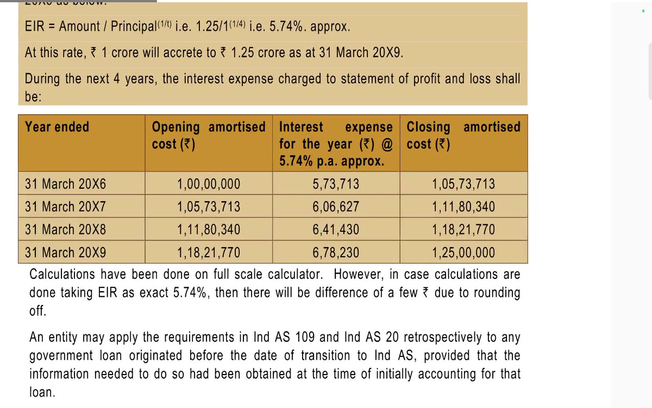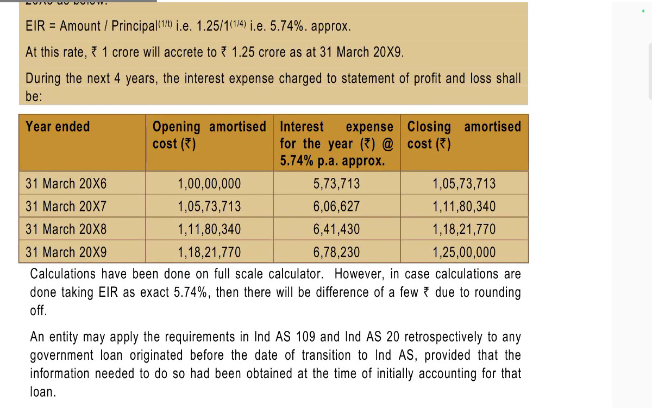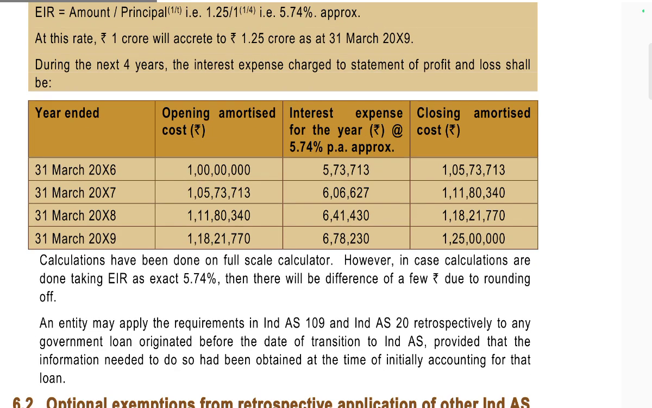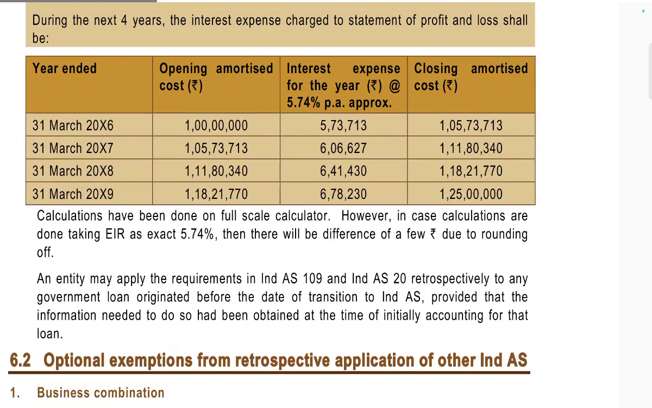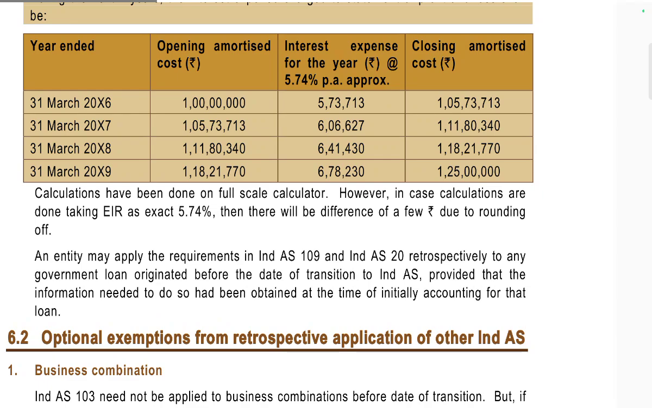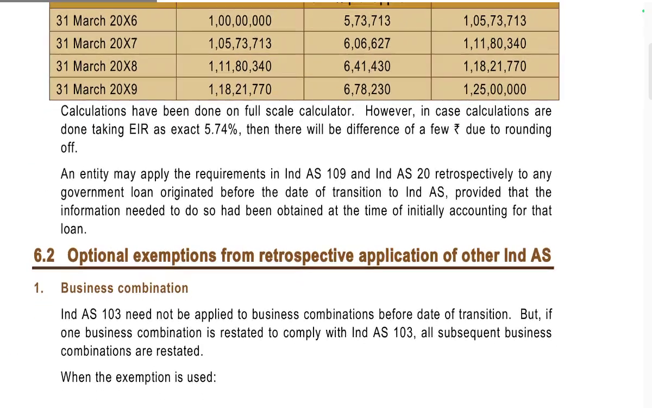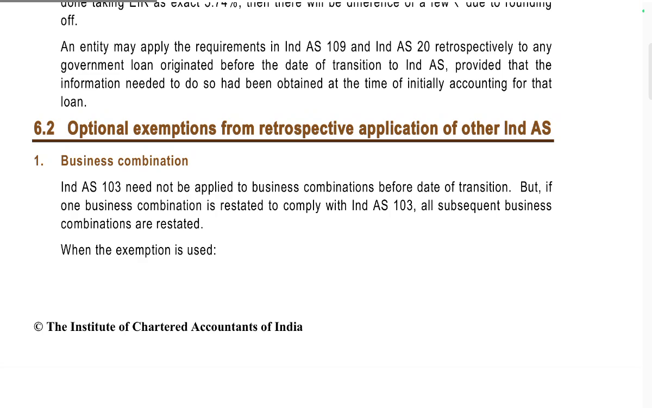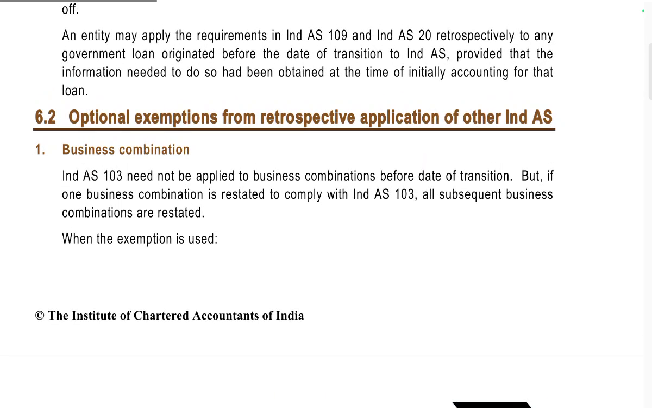The rate is applied to the 1 crore loan for the next 4 years. The opening amount is 1 crore, the rate is 5.74 percent, and the closing amount is computed accordingly; this can be calculated on a scientific calculator. In the calculation the exact 5.74% has been taken, so there may be a small difference in the amount. An entity shall apply the requirements of Ind AS 109 and Ind AS 20 retrospectively to any government loans originated before the date of transition to Ind AS, provided the information needed to do so was obtained at the time.